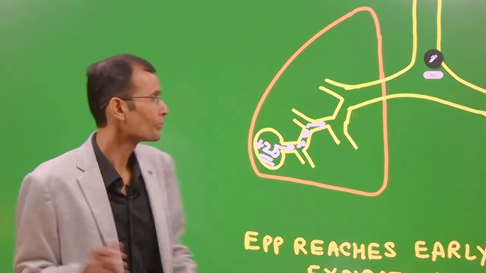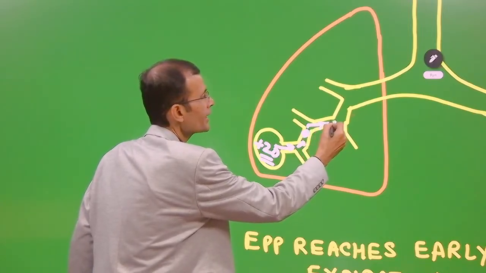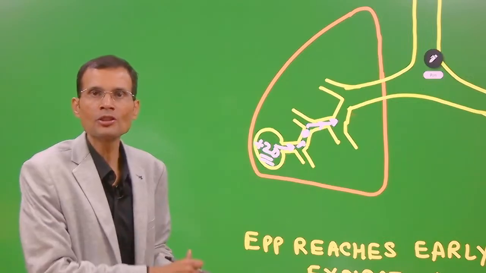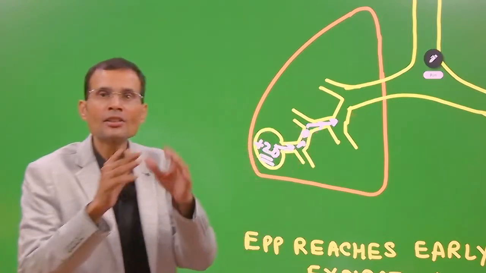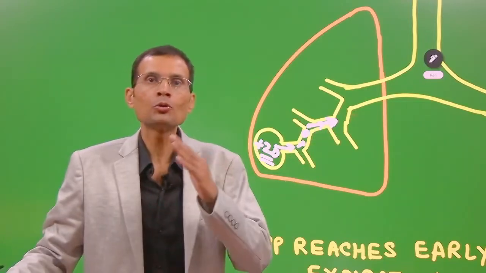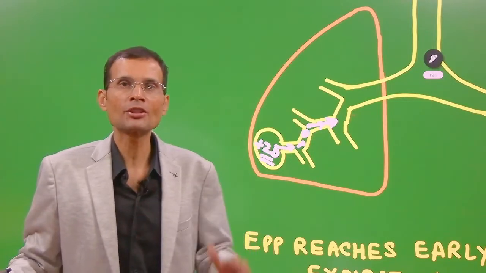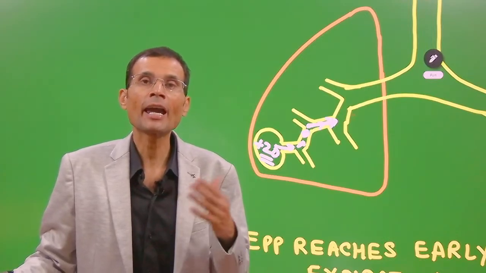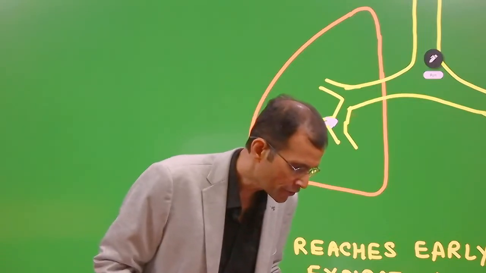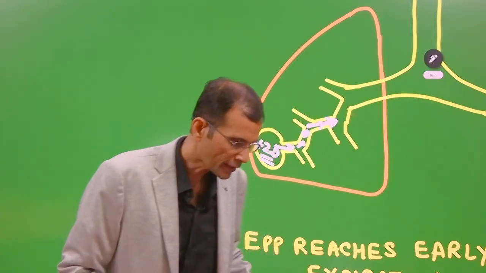Now this time it is in the non-cartilaginous areas, as we have said that EPP has shifted to the lower generations. That means non-cartilaginous airways. So now this person will be prone to severe dynamic compression of the airways during expiration. And why during expiration? I have already mentioned this, that